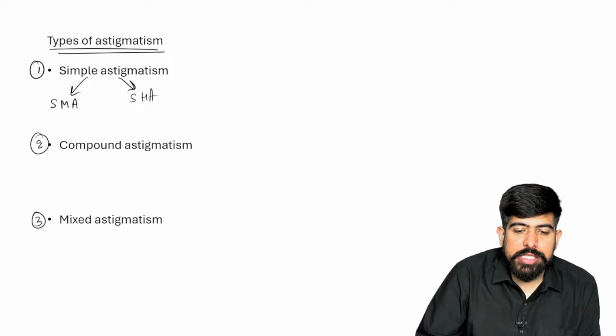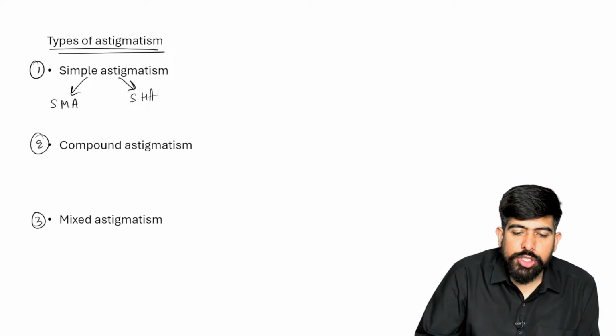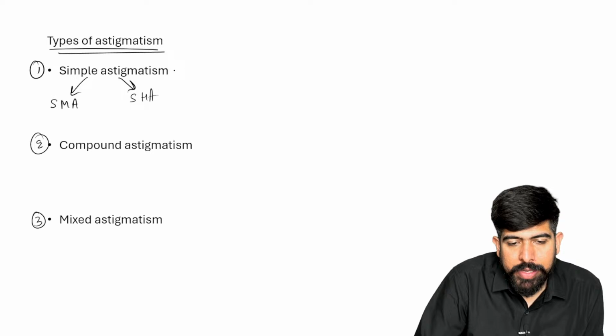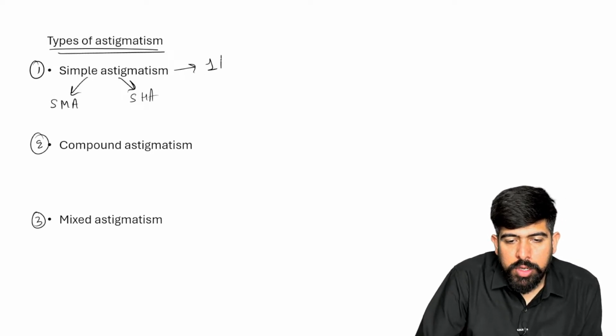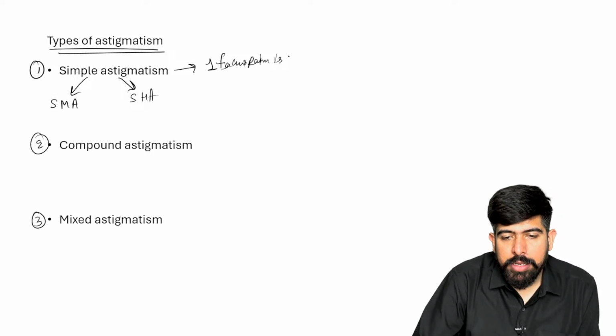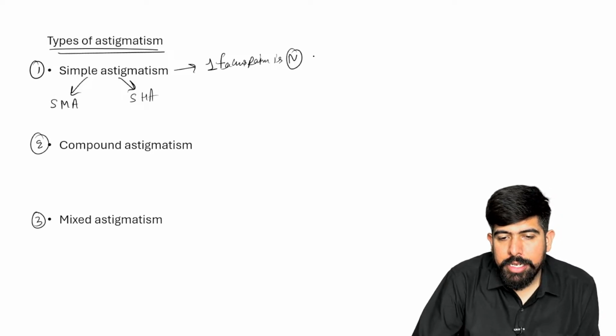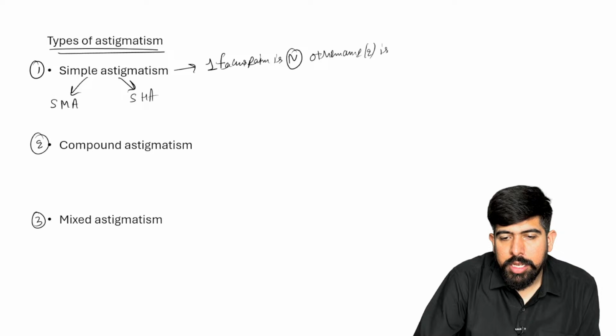The first one is the simple type of astigmatism, just write it down. There are of course two focus points. So please remember, one focus point is normal, and the other one, the second one, is myopic or hypermetropic.